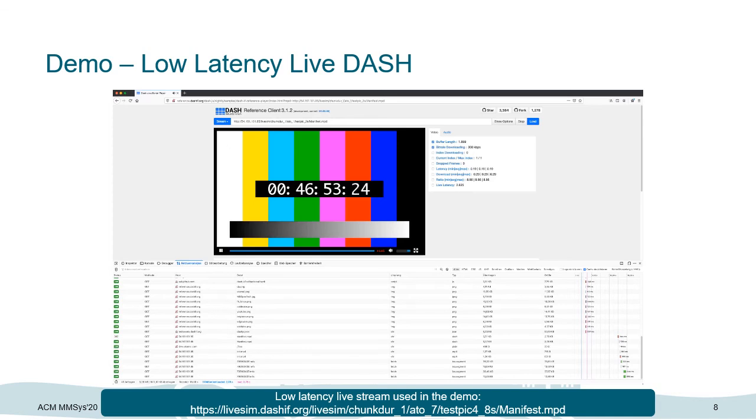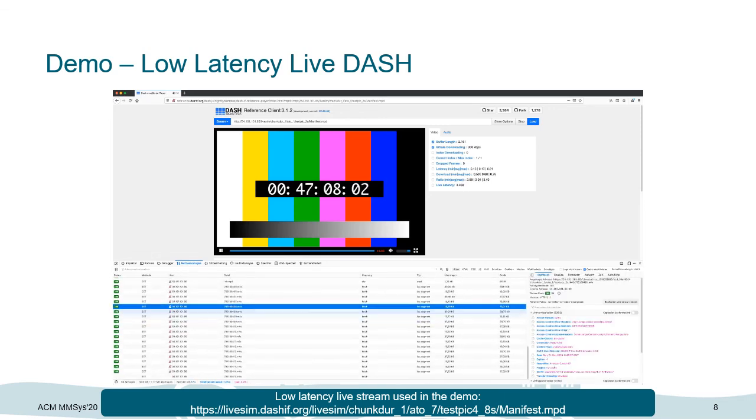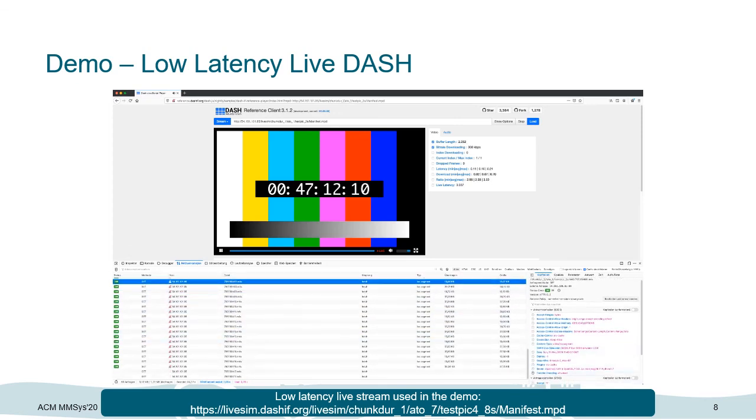What you can see right now is that the live latency decreased to 3 seconds, which is pretty much what we are aiming for because we defined a target latency of 3 seconds in our manifest file. Moreover, when we take a look at the network tab, we can see that the player actually uses the fetch API and that the segments are coming from the server using transfer encoding set to chunked. So in this case, we achieve a much lower latency and the buffer is still stable at around 2 seconds.